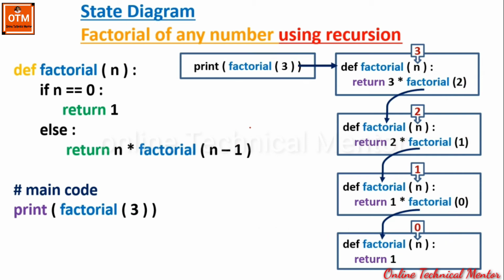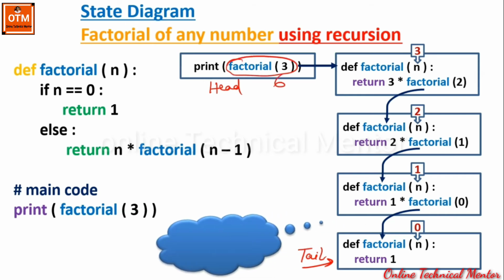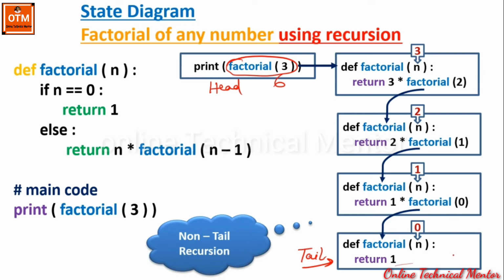You can say that this is the head of the recursion and this is the tail of the recursion. The last state is called the tail of the recursion. Since the result is forming at the head of the recursion, we can call this procedure non-tail recursion. Whenever we get the result at the tail, we will say that this is a tail recursion.